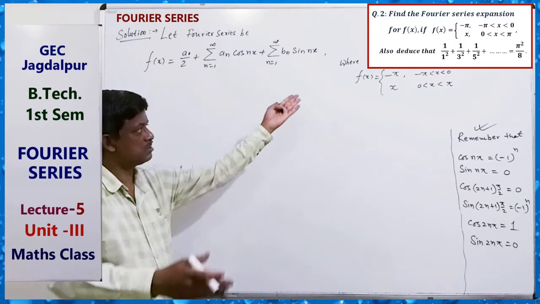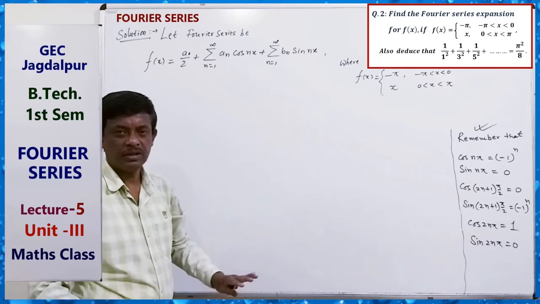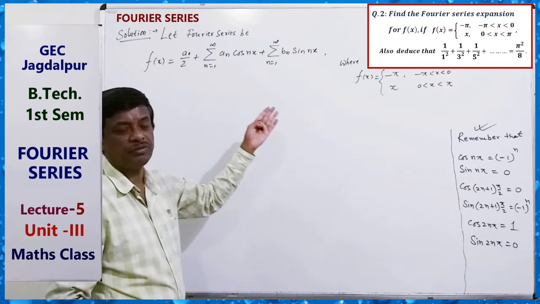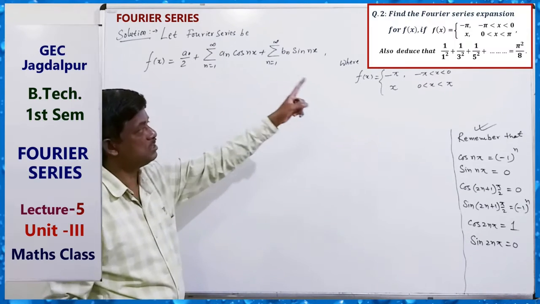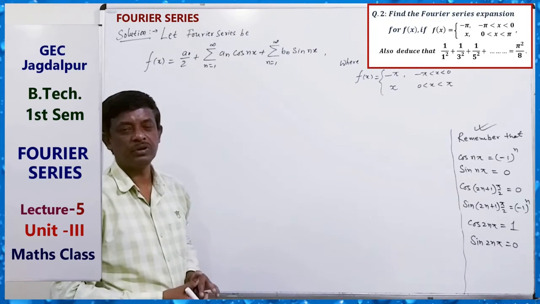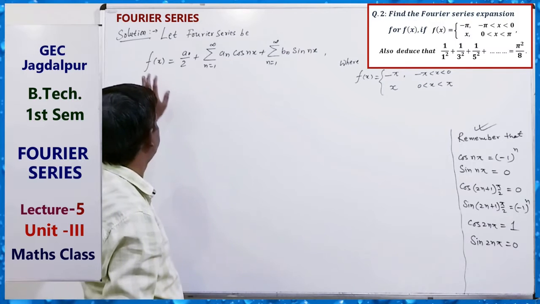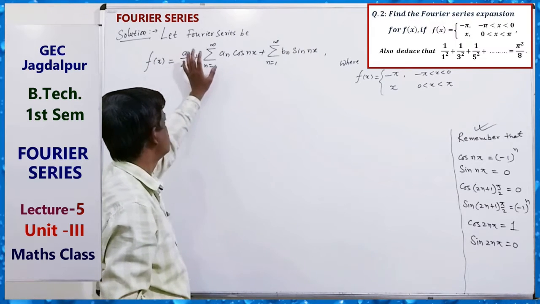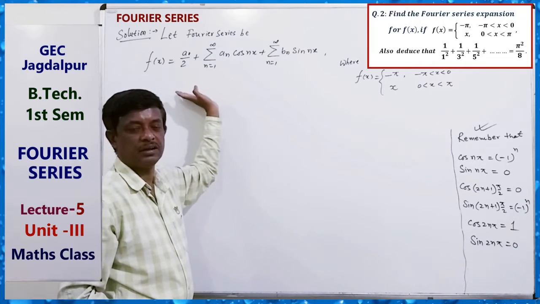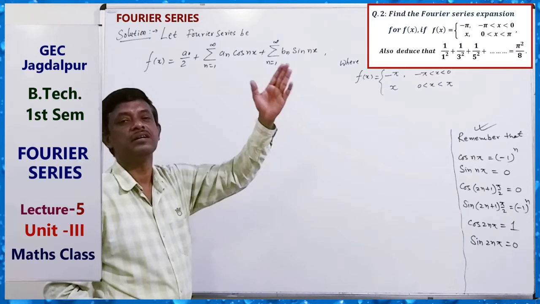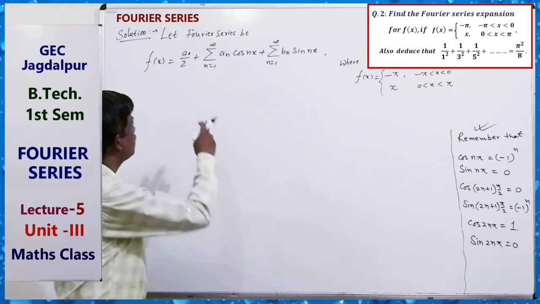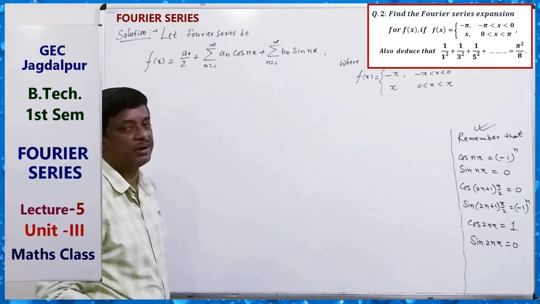Okay. So in this case we can also find the value of a0 and bn by splitting the integral into parts, minus pi to 0 and 0 to pi, and at the last stage we will find the value of the function at point 0 by putting the value of this series as the arithmetic mean of the left hand limit and right hand limit. Clear?